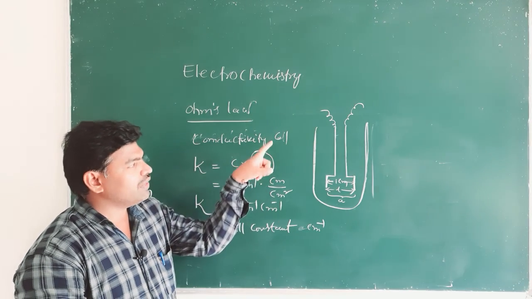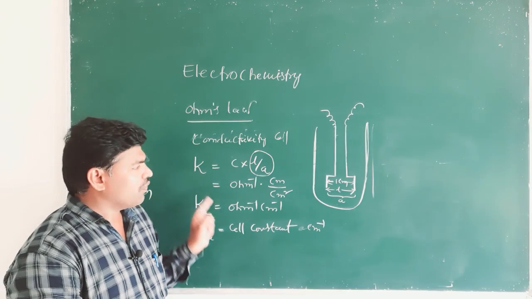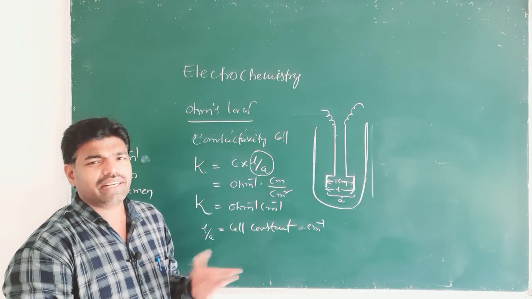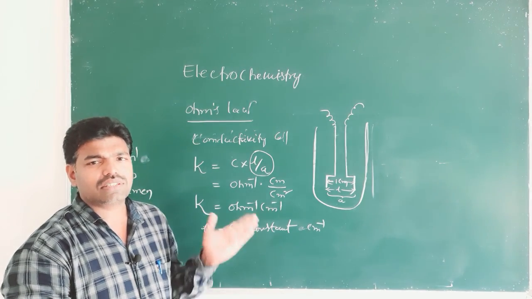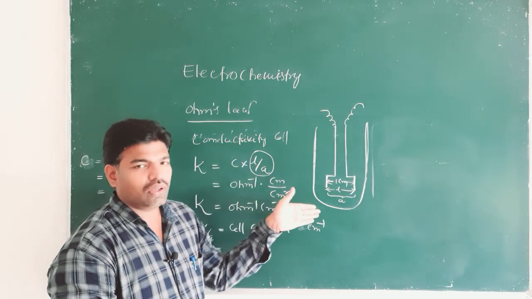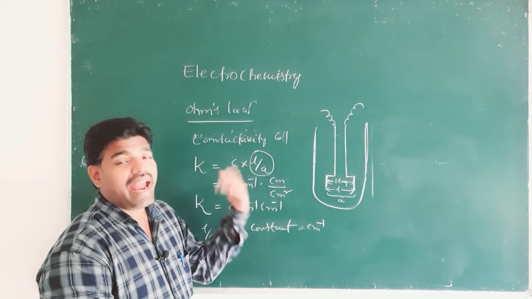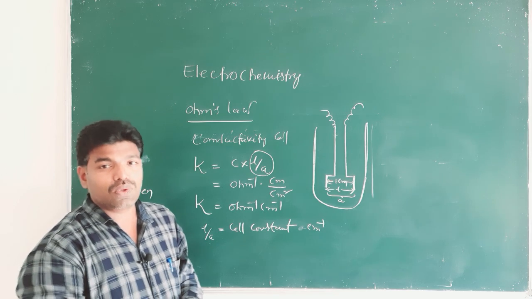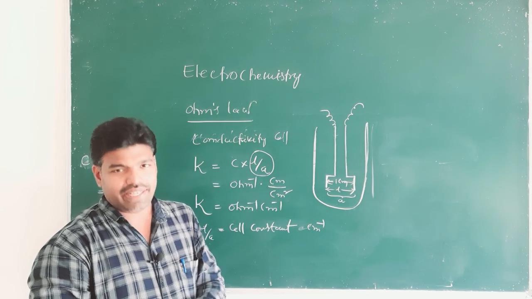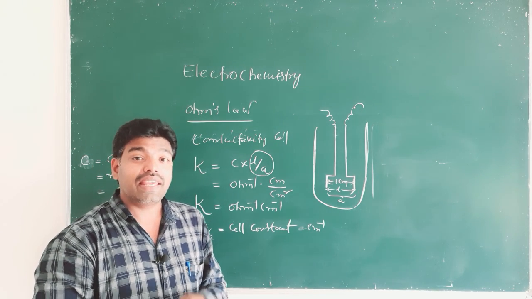Already we are dealing with electrolytic conductors. Electrolytic conductors are aqueous solutions of salts, acids or bases. If you take an electrolytic solution and add water, that is on dilution, the degree of dissociation of electrolytes increases.